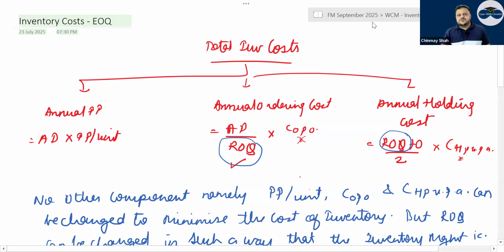Now, the two things, right, that you need to understand here: ROQ is actually there in the formulas. You must have taken EOQ as the formula. EOQ is not in the formula.